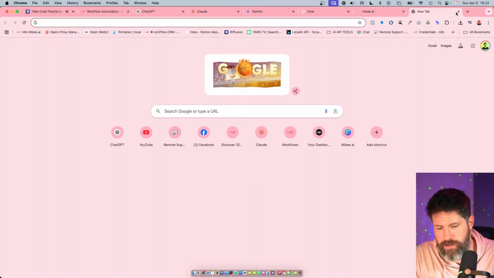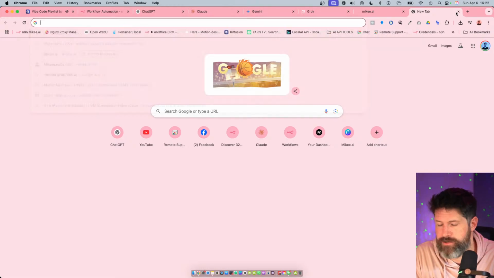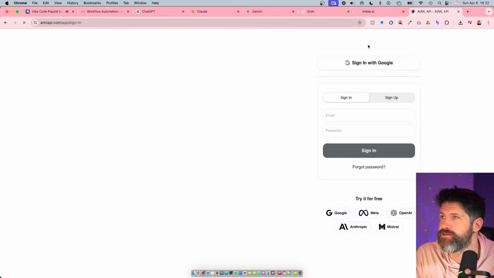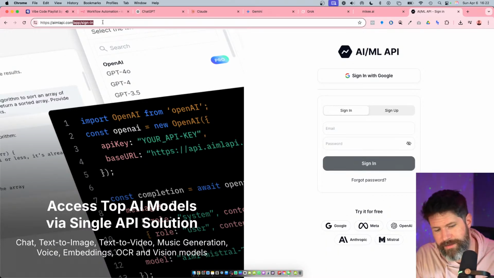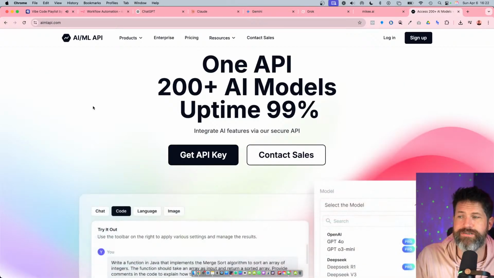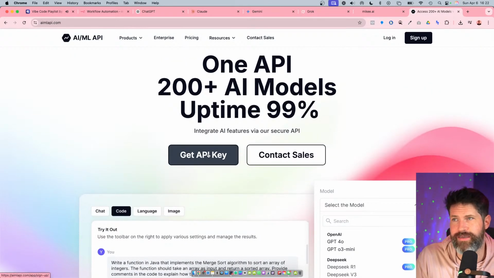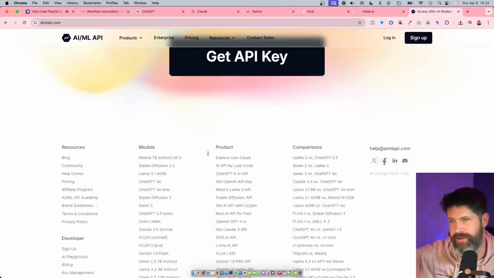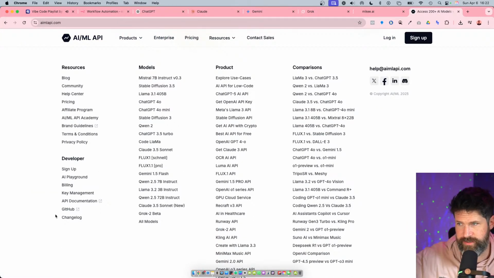So there's a website called, gosh, what is it called? ML API. There it is. This is a cool website, and there are many different types like this, but basically they have all of the AI models in one. So you can get one API key and have access to everything they link to, all these different models and all of these different things, right?